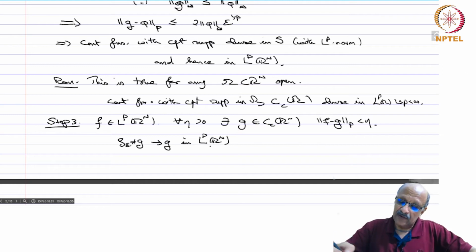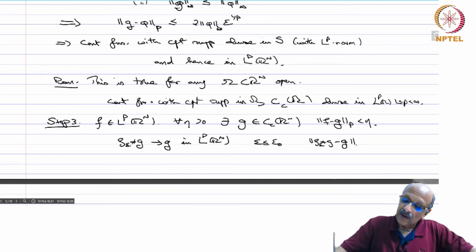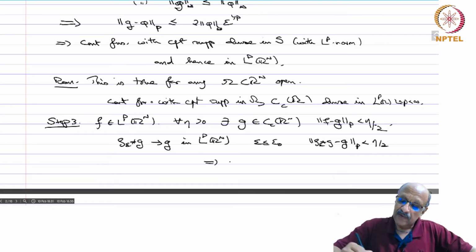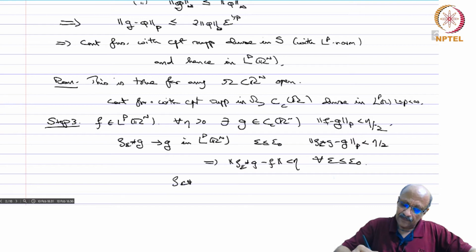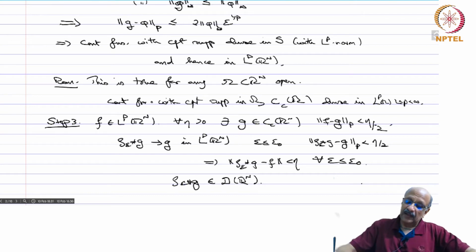and therefore, for epsilon less than or equal to some epsilon naught, the norm of rho epsilon star g minus g in LP is less than, let us say, eta by 2. This implies that the norm of rho epsilon star g minus f is less than eta for all epsilon less than or equal to epsilon naught. And rho epsilon star g, remember, is a convolution of a C infinity function with compact support with a continuous function with compact support, and therefore the function is C infinity and has compact support as well, and therefore this proves the theorem